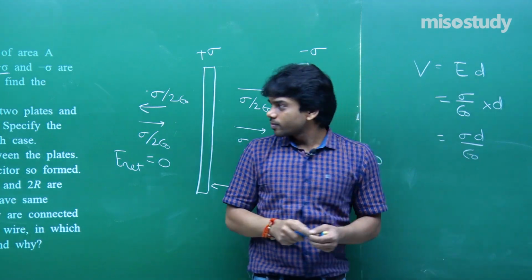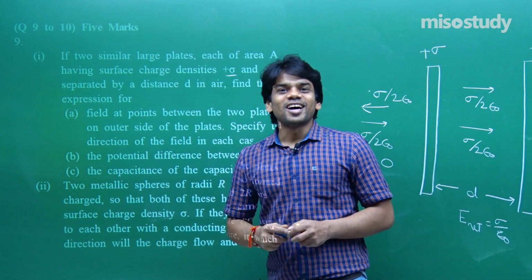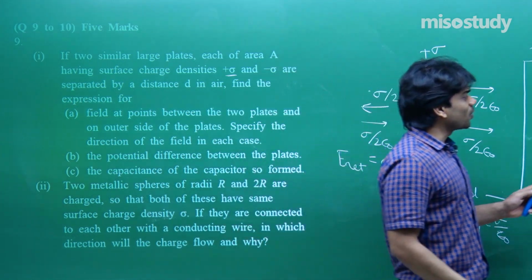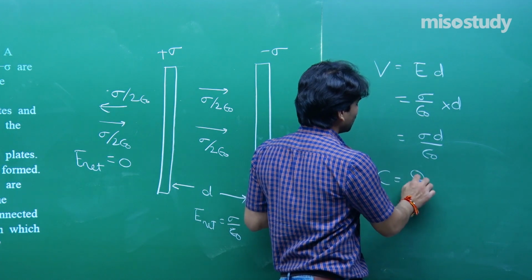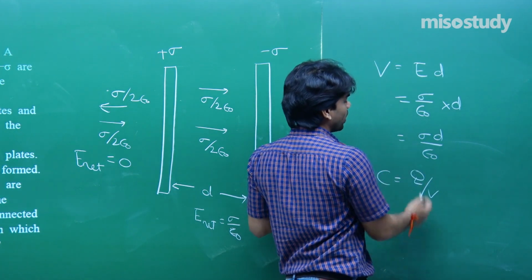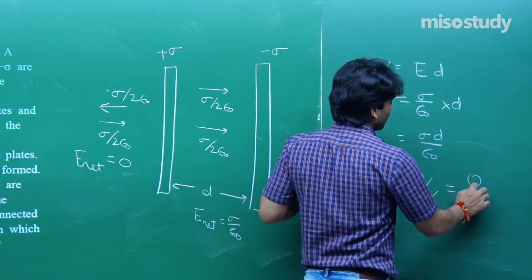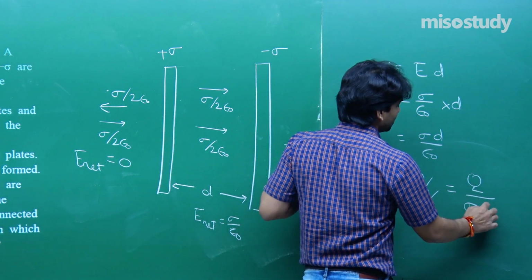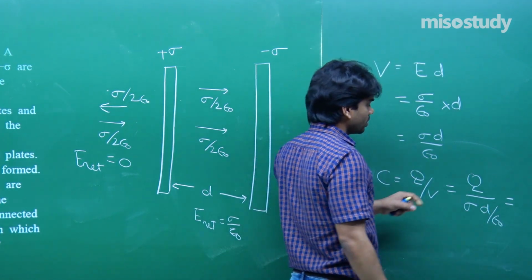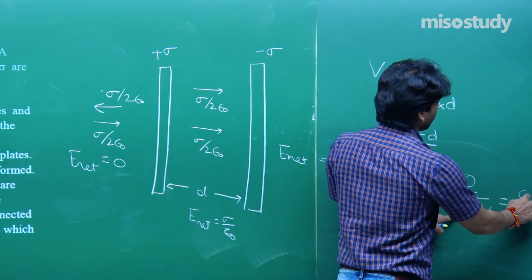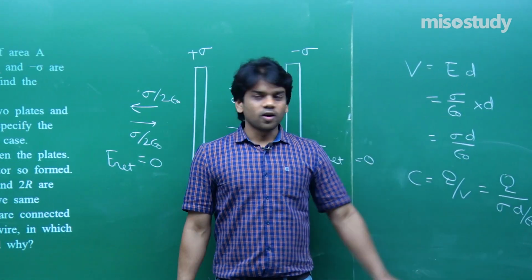That is easy. The capacitance of the capacitor so formed, if I write C is equal to Q by V, and if I write Q by A, this will come out to be, you just see, Q and V is sigma d upon epsilon naught. So, if I check it, sigma is Q by A, so epsilon naught A by d, you will be getting this. Or you can leave it here.